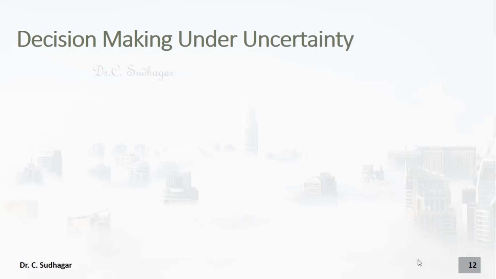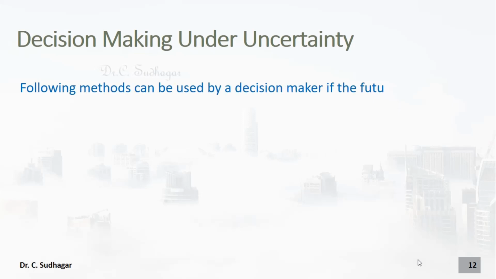Decision making under uncertainty, we are going to see various different methods for solution now. The following methods can be used by a decision maker if the future is uncertain. That is, the states of nature are not certain for us, and if you do not have proper information, valid data, or even sometimes very little availability of data, we can use these methods.